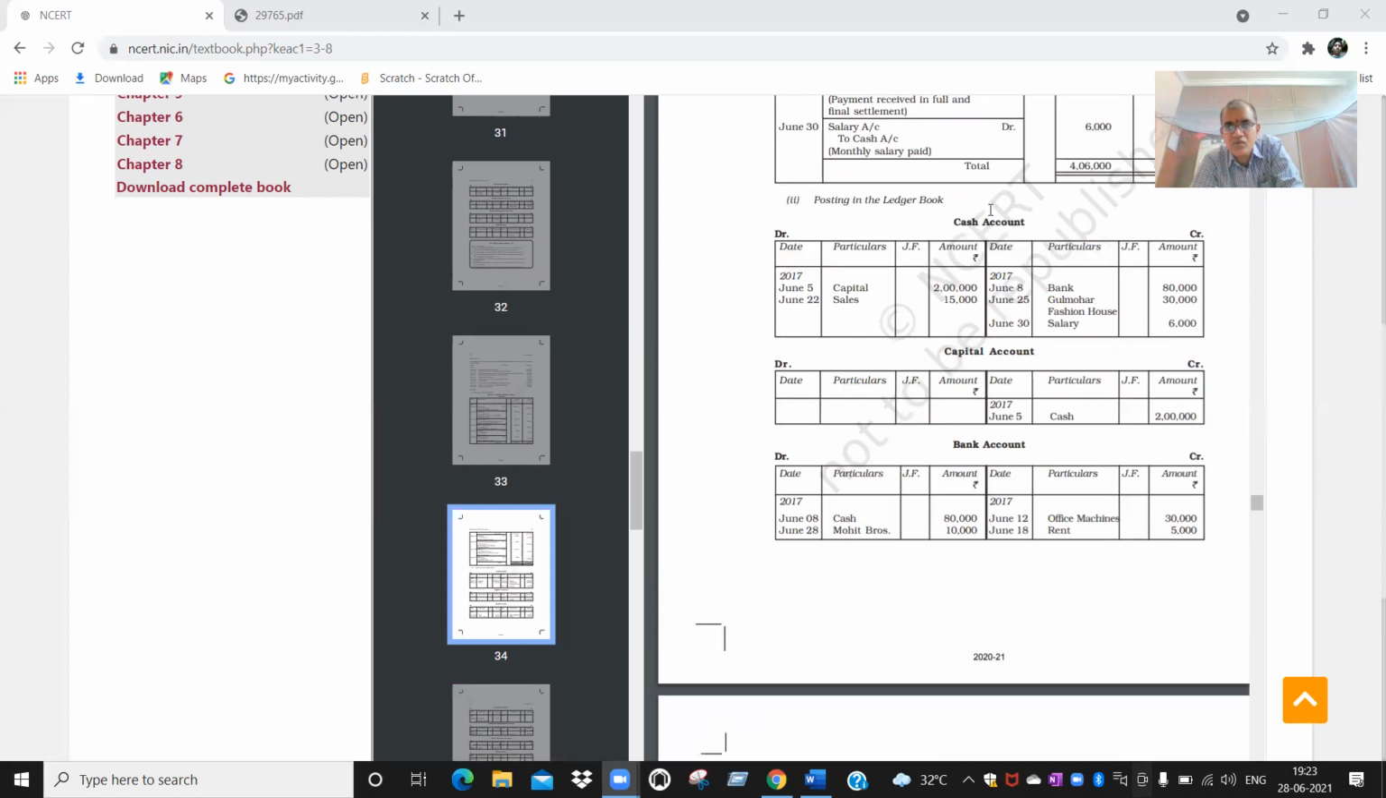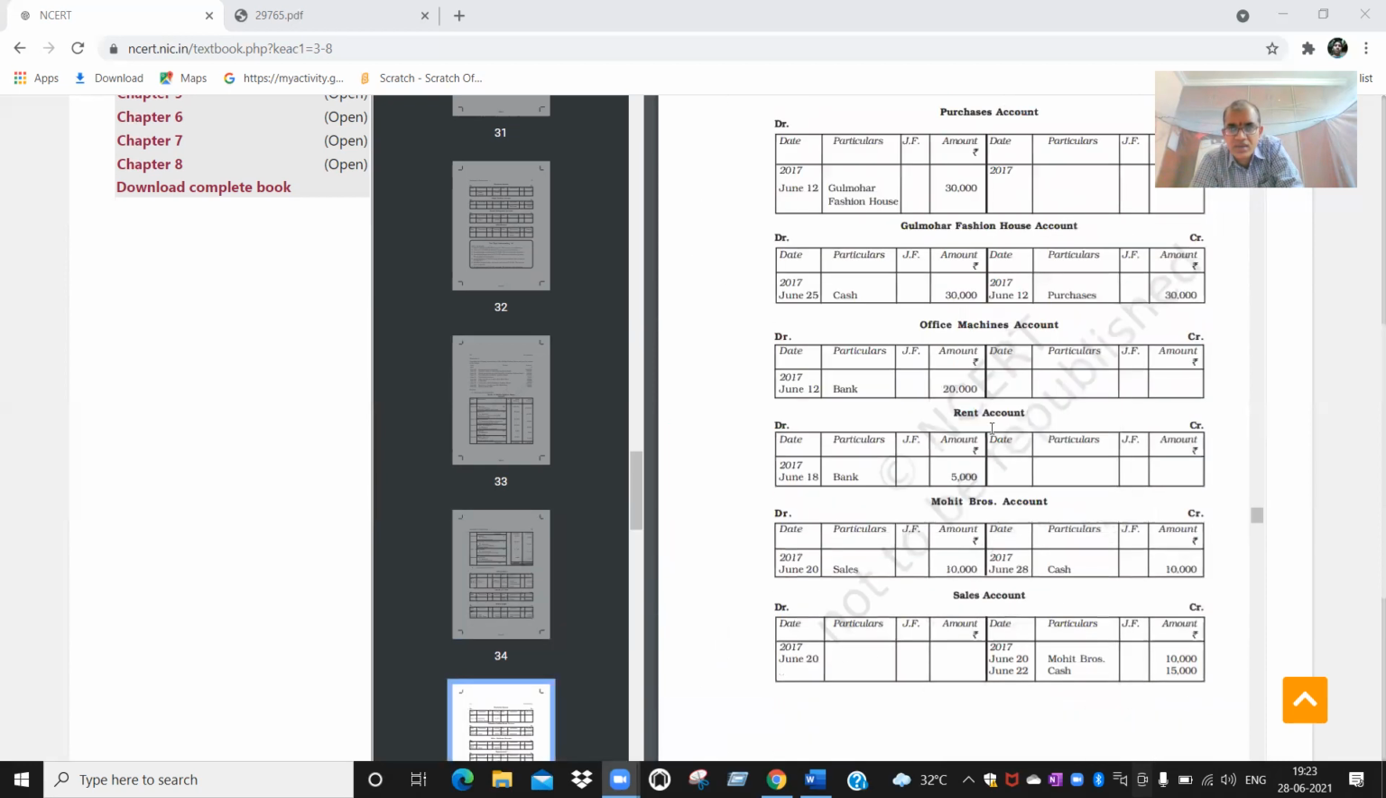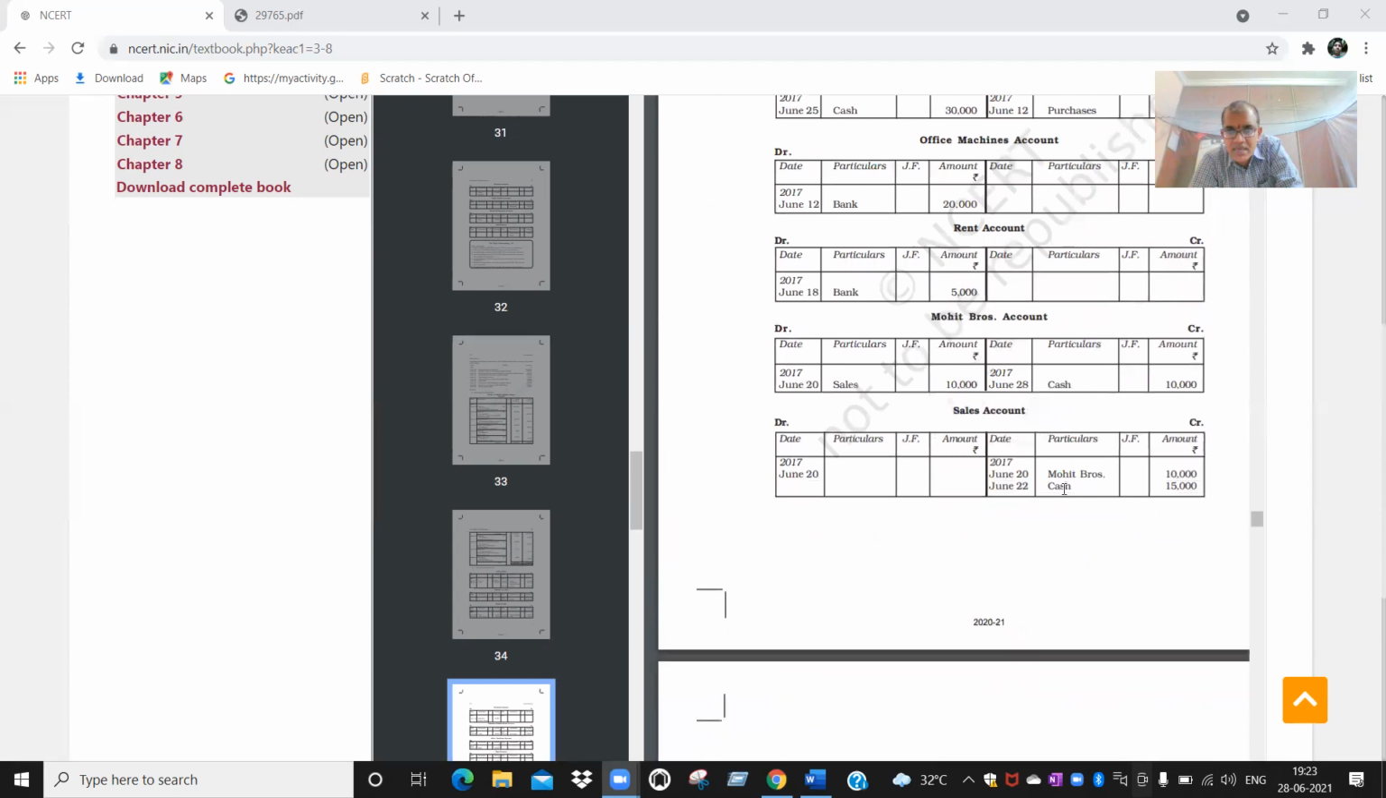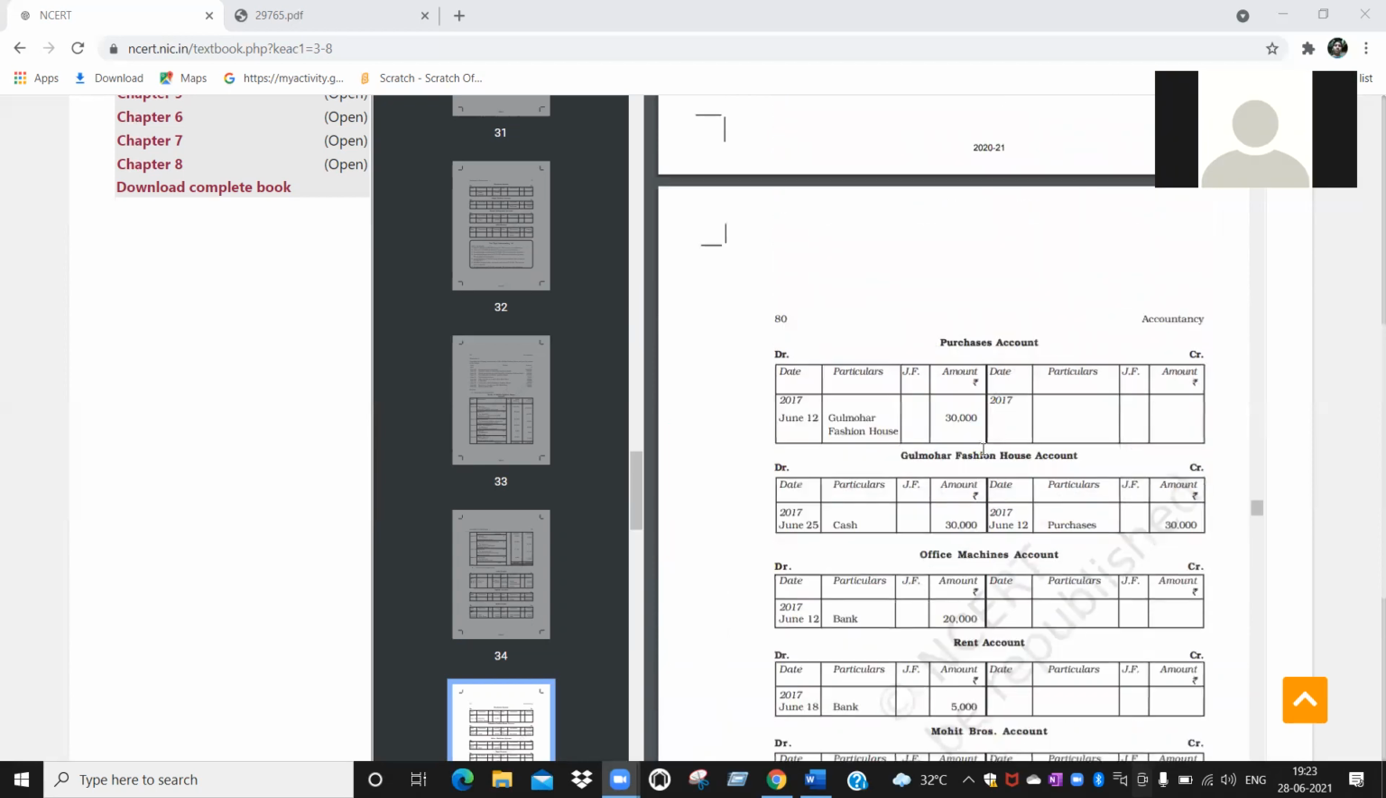22nd date, by which account? Cash account. You can write "by cash account" in the sales account. So by cash account, June 22nd, 15,000. Is it clear? Did you understand? Yes, sir. Okay, next.